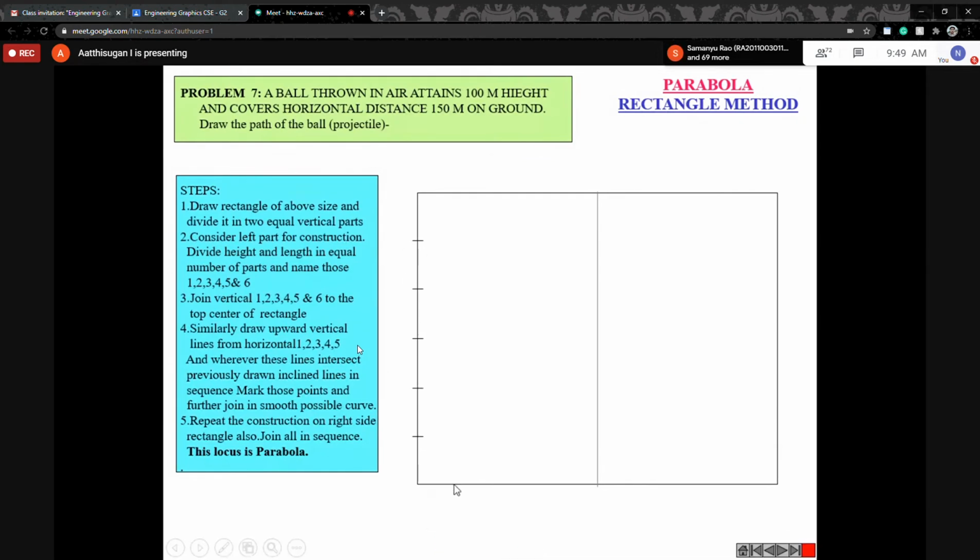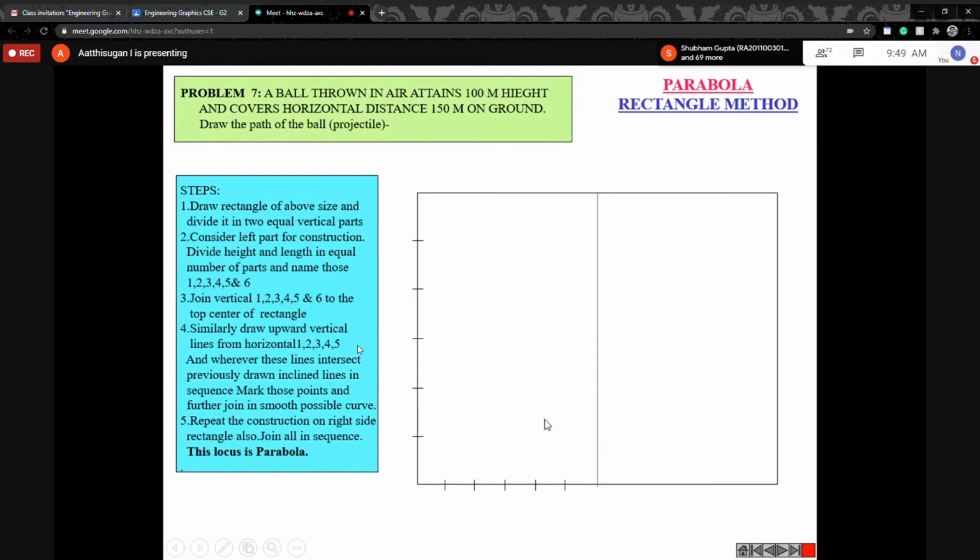Here also it should be 6 equal parts. Okay, 1, 2, 3, 4, 5 and 6. So here 5 means here also must be 5. Here 4 means here also must be 4. If you divide into more equal parts, you get more accuracy. So remember, I did the same 6 equal parts.